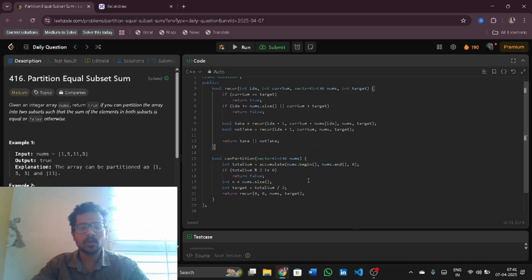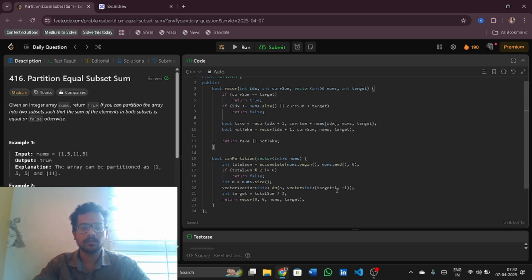Now let us see what changes I can make for this DP solution. So this is the recursion solution. So if I change this with vector int of DP of size n, vector int again, of target plus 1 comma minus 1. So this means we are using a DP table to store the pre-computed values.